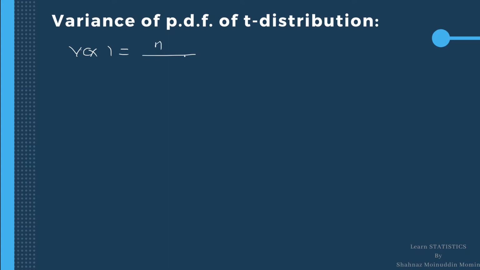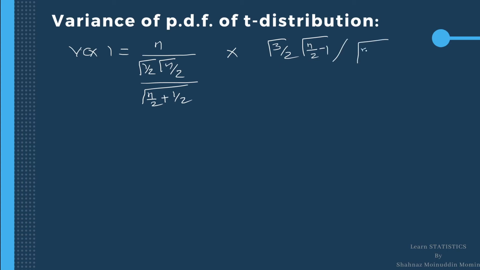n divided by gamma 1/2 gamma n upon 2 divided by gamma n by 2 plus half, multiplied by gamma 3 by 2 gamma n by 2 minus 1 upon gamma n by 2 plus 1/2.